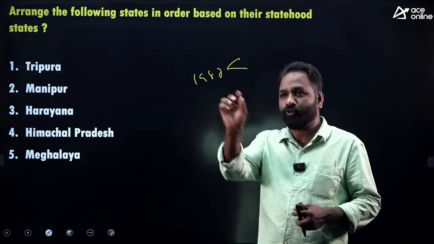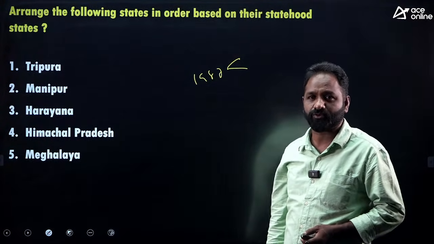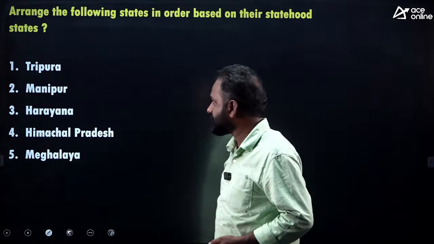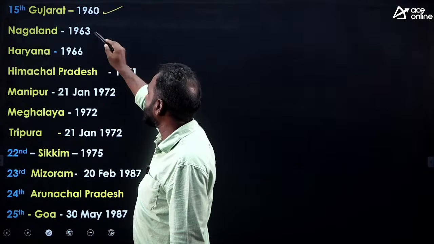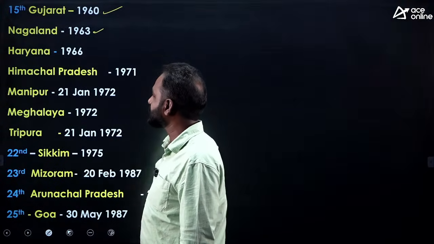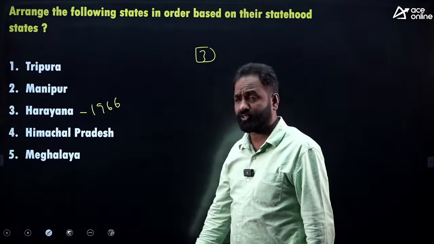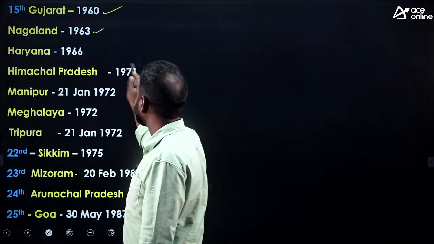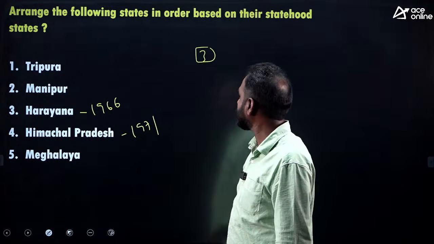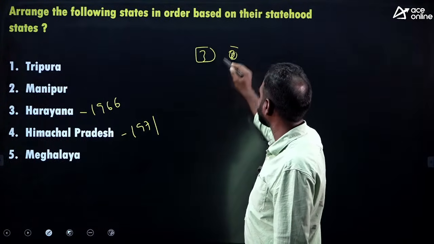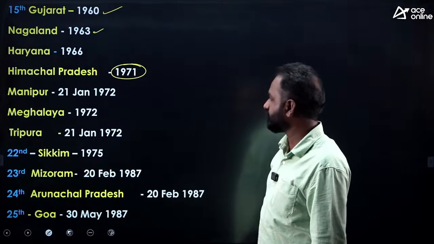Sometimes they'll give you four options with three or four state names, asking which of the following is the correct order. There is a chance to ask the question like that. Let's see. The 15th state is Gujarat, 1960. Nagaland is the 16th state. Next, Haryana, 1966. Then the first option is 3. Clear? Next, Himachal Pradesh, 1971. The next option will be 4. Next, Manipur, 21st January 1972.